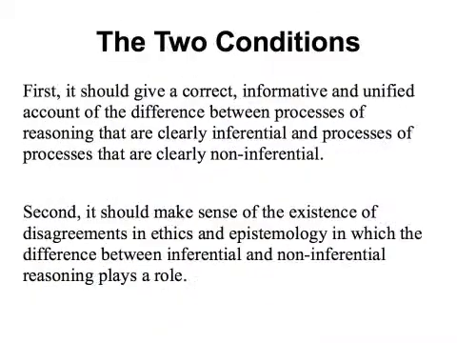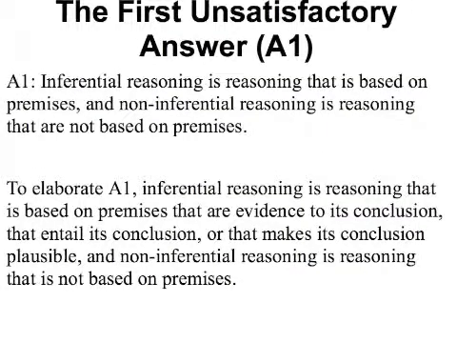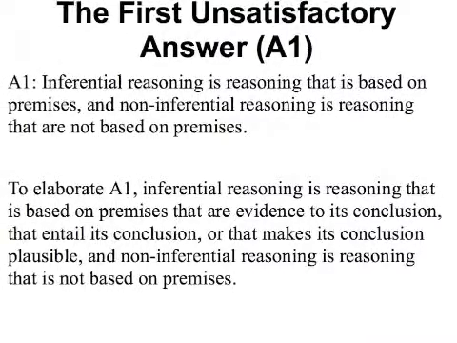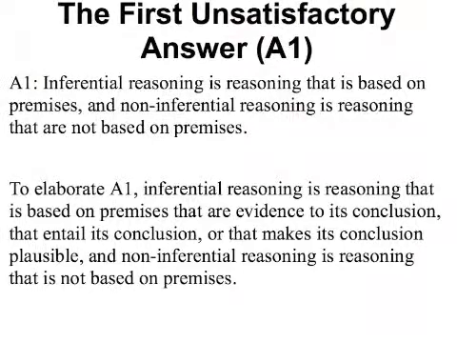There are two requirements that are necessary to satisfy the question, what is the difference between inferential and non-inferential reasoning? Firstly, you should give a correct, informative, and unified account of the difference between processes of reasoning that are clearly inferential and processes that are clearly non-inferential. Secondly, you should make sense of the existence of disagreements in ethics and epistemology in which the difference between inferential and non-inferential reasoning plays a role. The following are three answers that Sturmer proved unsatisfactory to the question, in order to support his own answer.